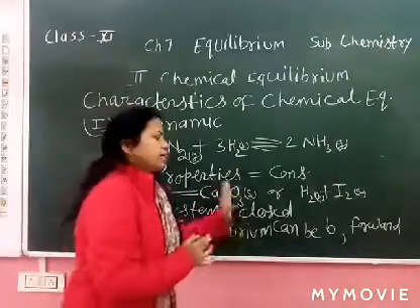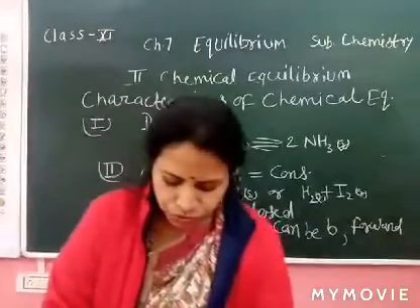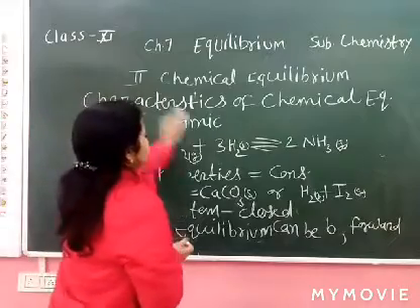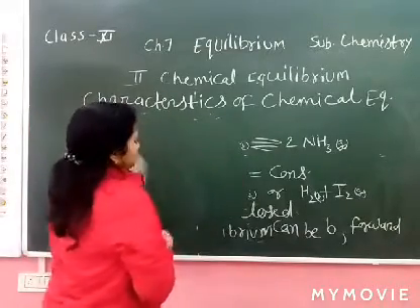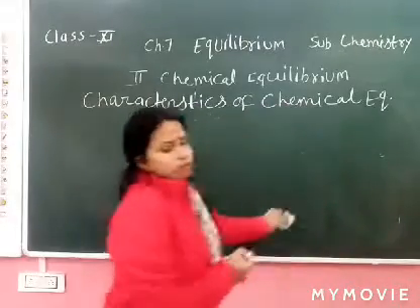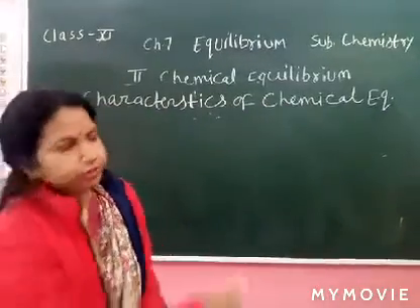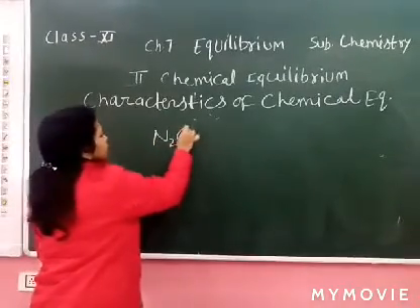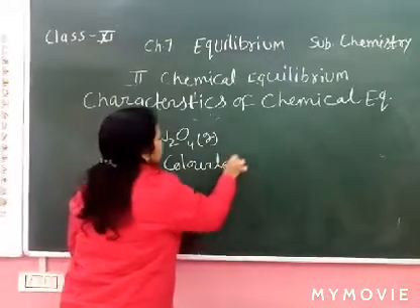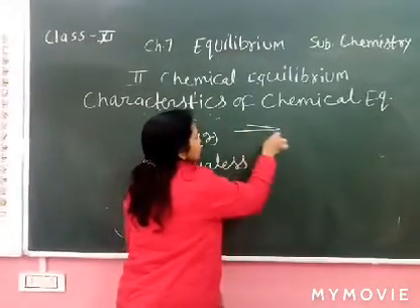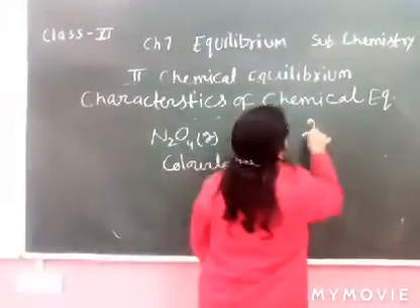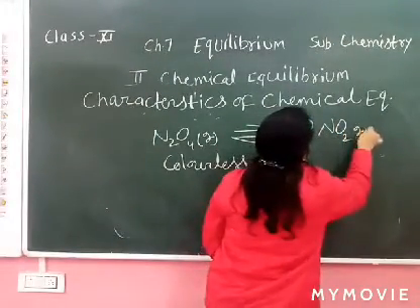We can take the example of H2 plus I2, or N2O4 and NO2. What is the color of NO2? Do you know? Suppose we take N2O4, which is colorless. You can take the example of HI also. N2O4 decomposes into NO2, and NO2 in gaseous form is reddish brown.